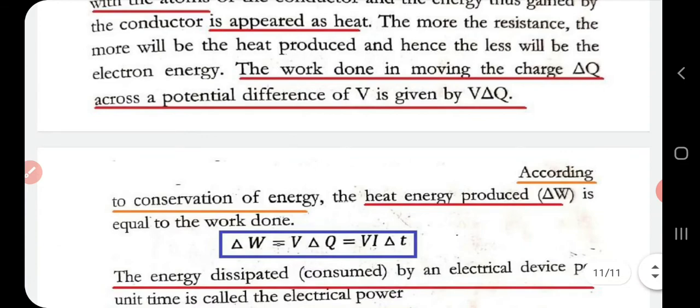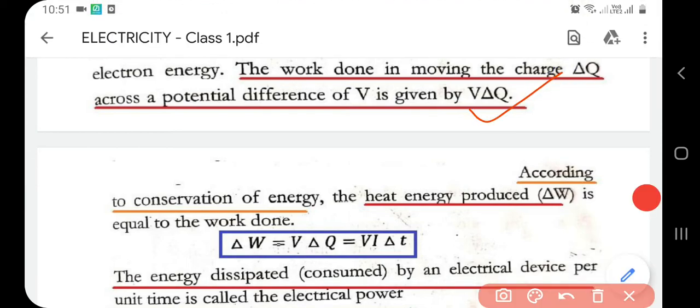The work done in moving the charge delta Q across potential difference V is given by V delta Q. Now, according to conservation of energy, the heat produced is given by delta W, and it is equal to the work done, delta W = V delta Q. Instead of delta Q, we can write I delta T, as I already told.